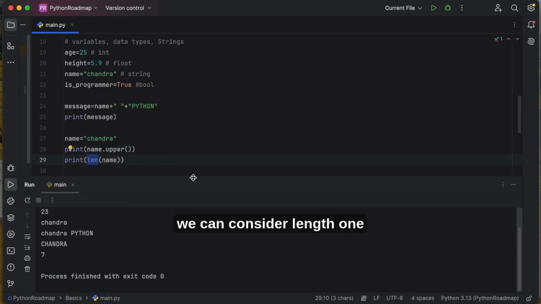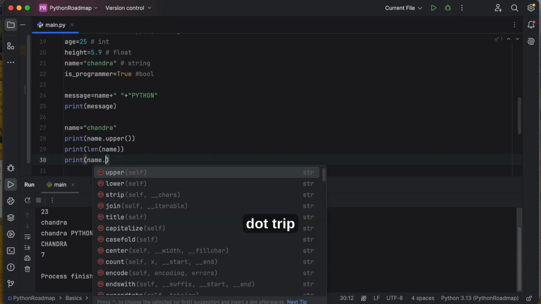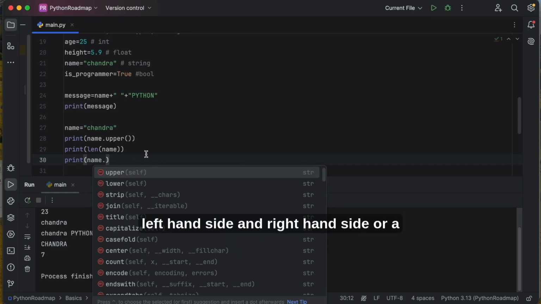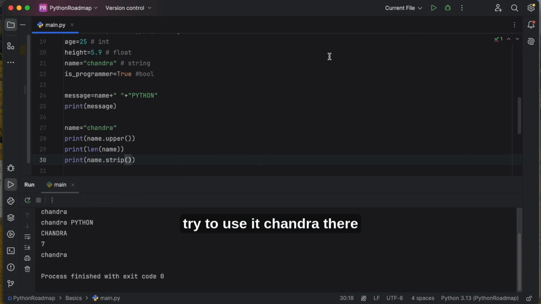Then we can consider one more method. So print name dot strip, lstrip or rstrip. The strip means we need to remove the white spaces between the left hand side and right hand side, or strip means it will remove the spaces. We can use that strip method. Let's try to use it. Chandra, there are no errors.